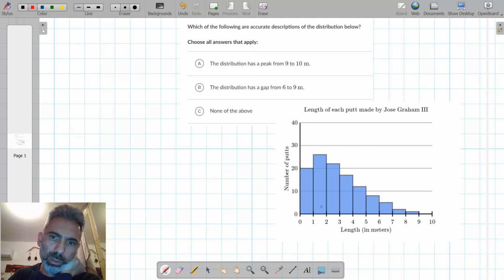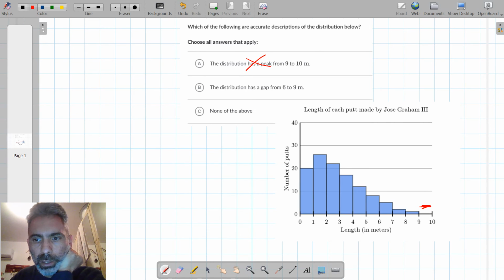Between 1 and 2 meters, he made 26 or 27 putts, and so on. The distribution has a peak from 9 to 10 meters. No, from 9 to 10 meters we have a gap. We don't have any data from 9 to 10 meters, so this is not correct.